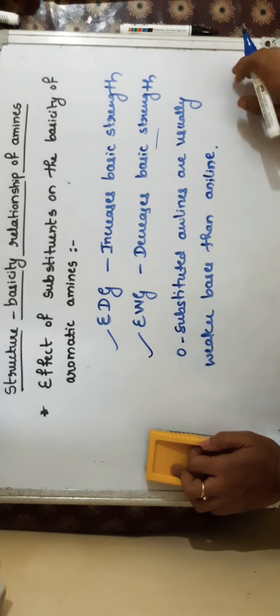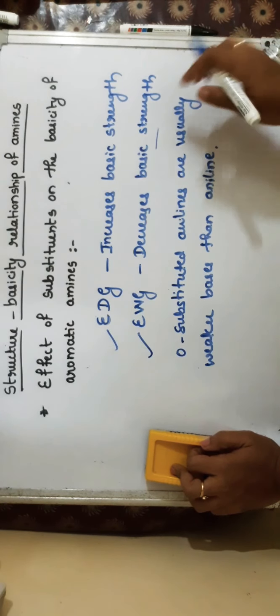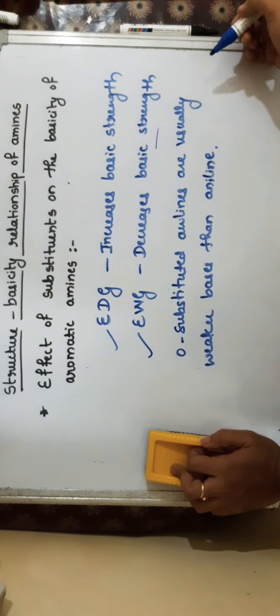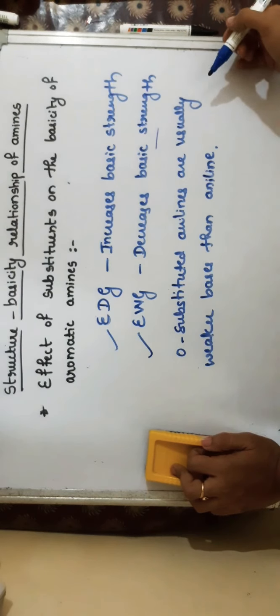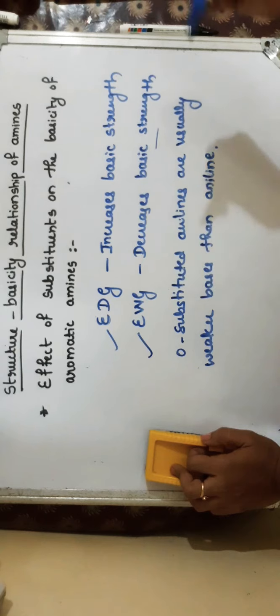Irrespective of the nature of the group, at ortho position, no effect is observed. If they are at meta and para position, only then these effects are seen, and that too the effect is more pronounced if it is present at the para position.